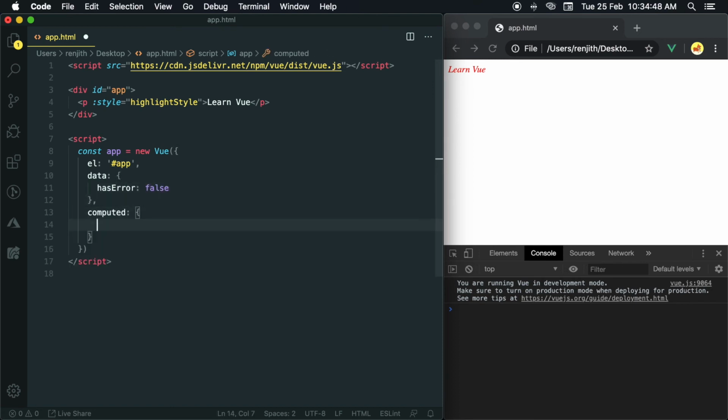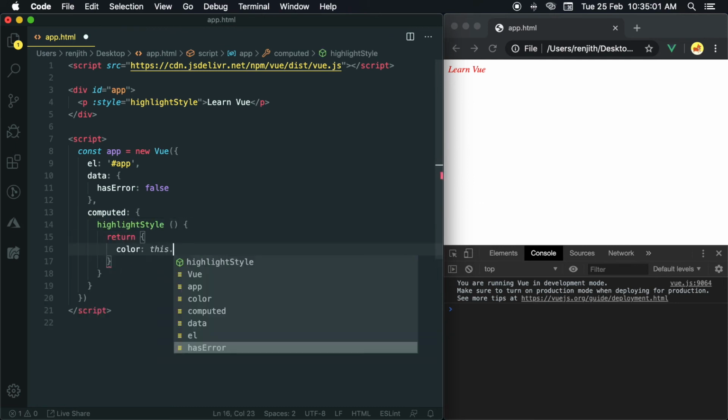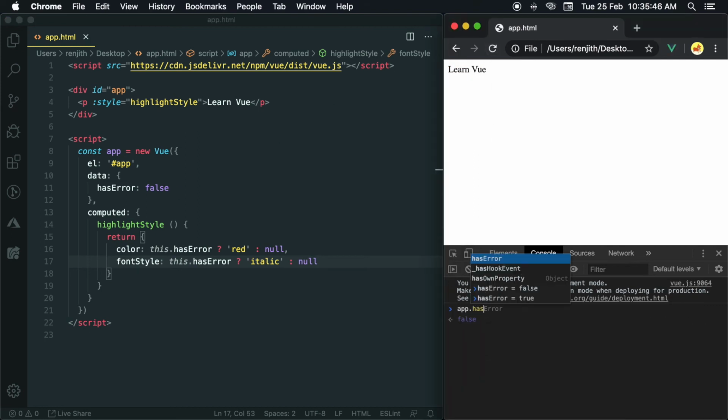Create a computed property called highlightStyle and return an object with conditionally set color and fontStyle properties. Run it and check by updating the value of hasError. Yes, working. When we update the hasError data, it's reflected in the computed property highlightStyle and toggles the style accordingly.